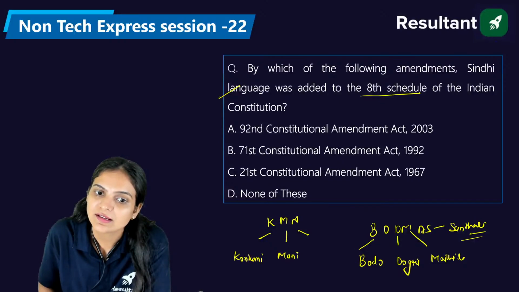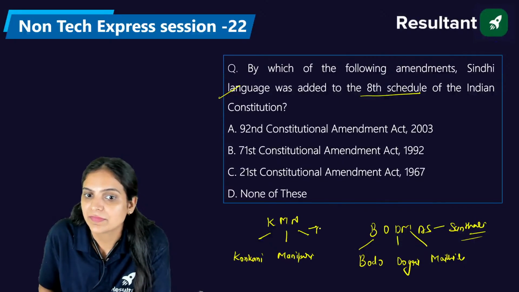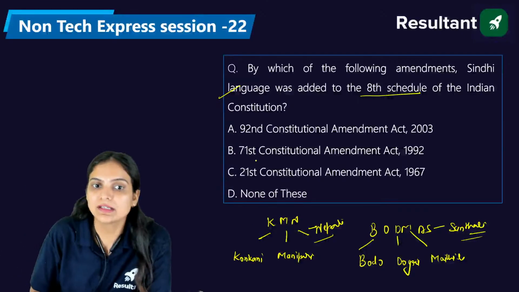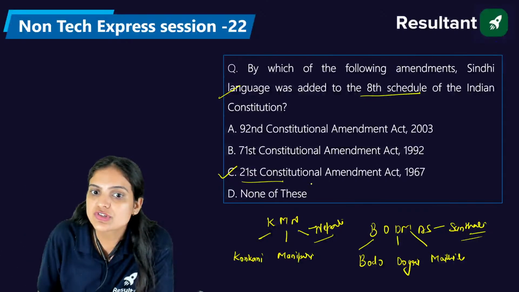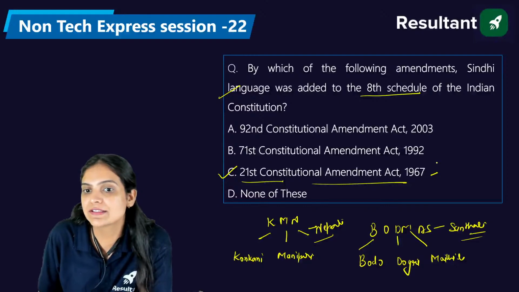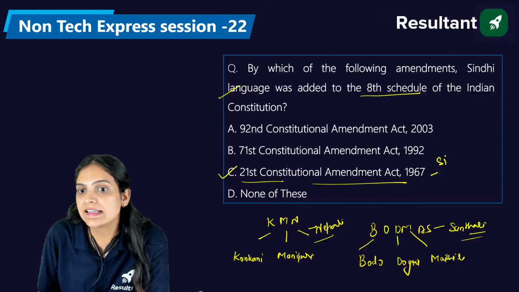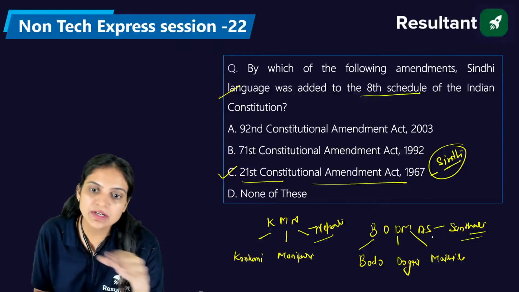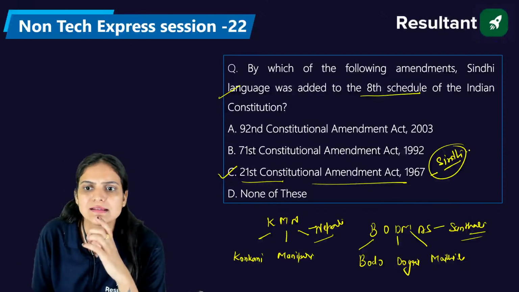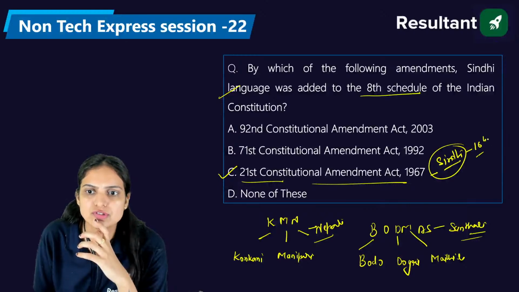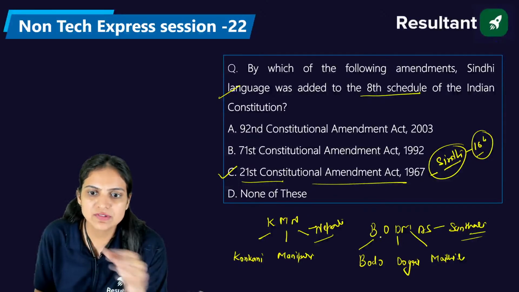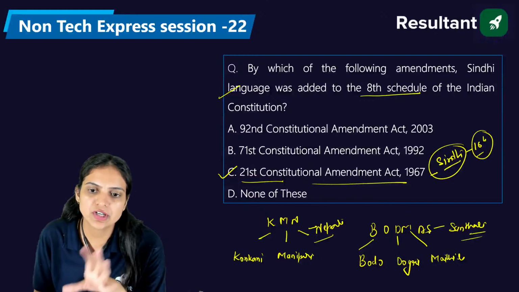Manipuri, and the Nepali. Okay, so these languages were added later. But if we talk about the 21st Constitutional Amendment, through this in the year 1967, we added the Sindhi language. At present we have 22 languages, so eliminating 4 languages, it was the 16th language of the Constitution, like in the 8th schedule. Like 22, we have subtracted 4 languages.